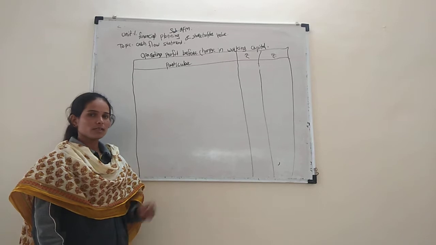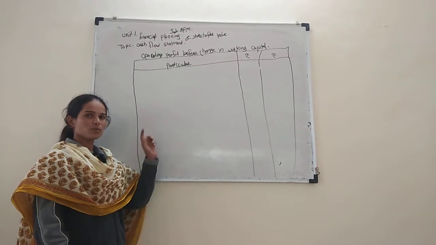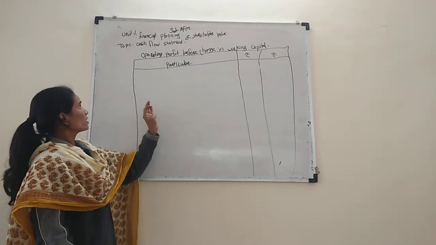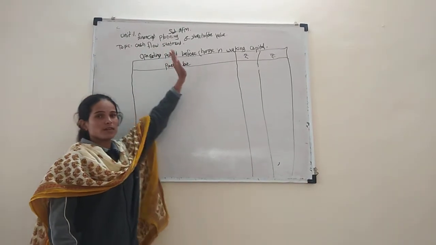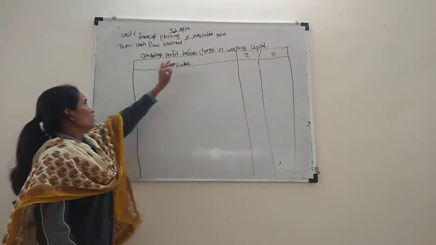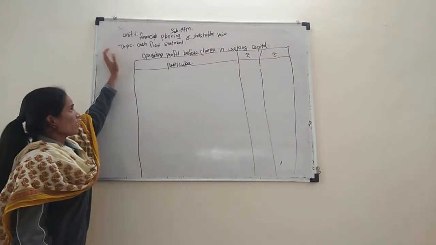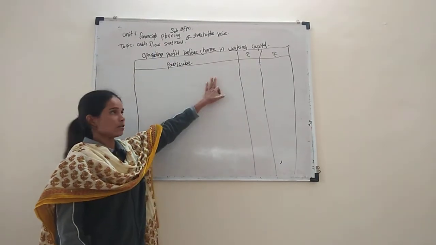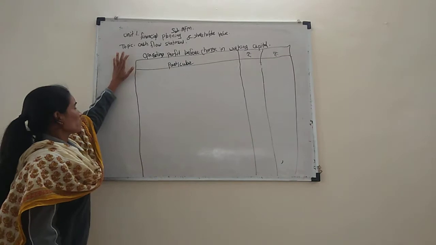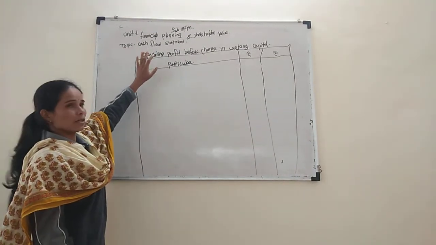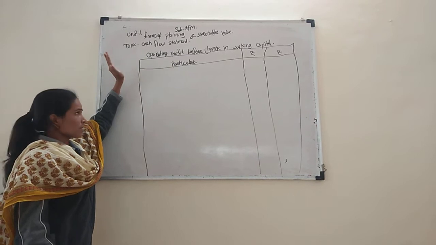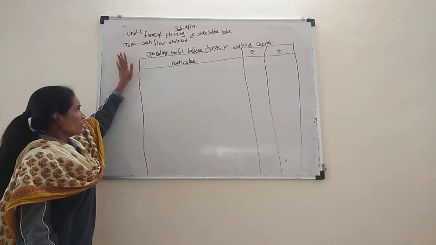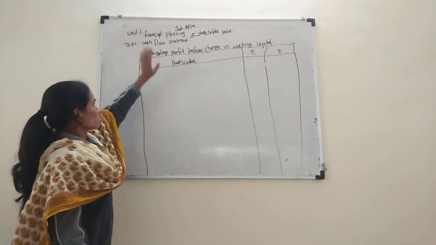So we discussed the fund flow statement. This point is clear. And the next point is the cash flow statement. The subject is advanced financial management, and the first topic is financial planning and shareholder. After that, the second topic is the cash flow statement. The first topic, the fund flow statement, is already over, and the topic now is the cash flow statement.